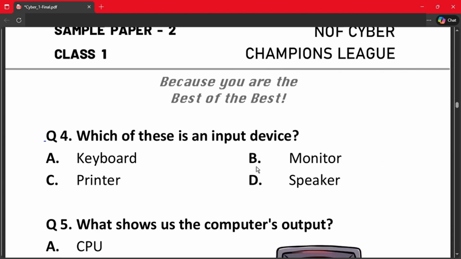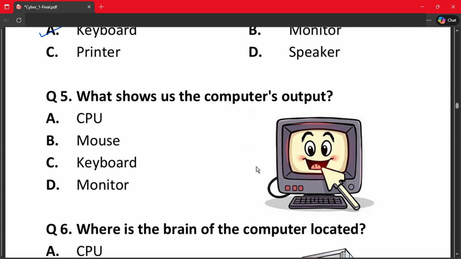Question number 4. Which of these is an input device? A. Keyboard. B. Monitor. C. Printer. Or D. Speaker. The correct answer is option A, because monitor, speaker and printer are output devices. Let's move on to the next question, which is question number 5.